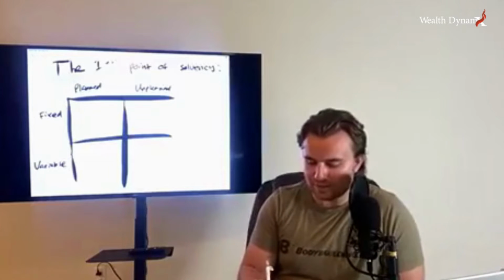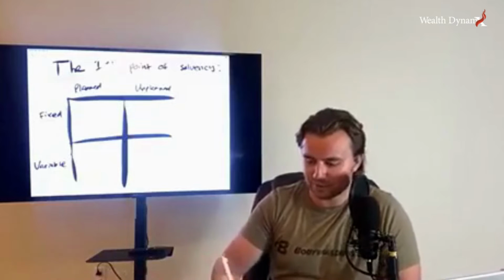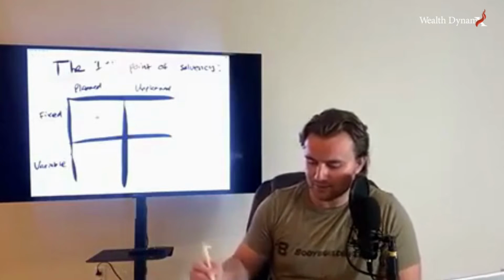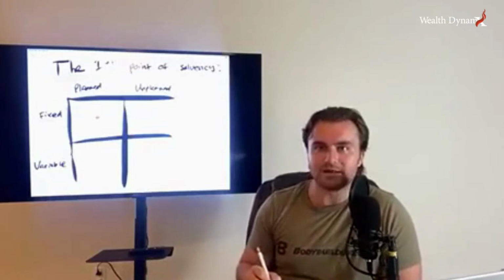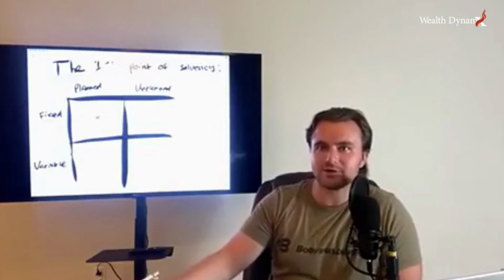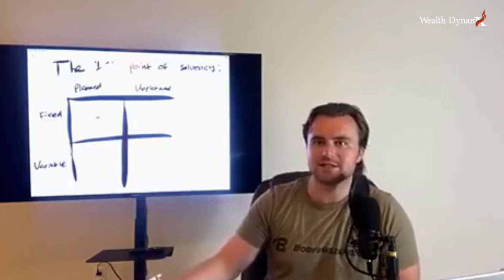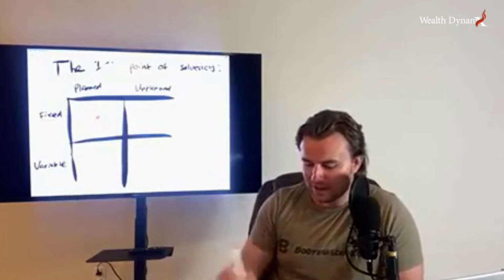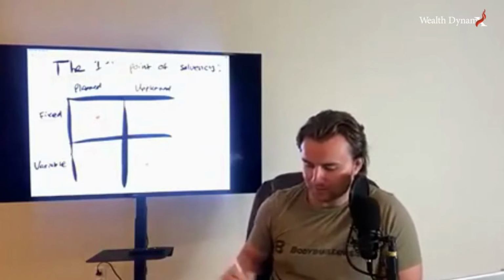Back to my rent. I know what my rent's going to be next month. That's a fixed expense. So it's planned and it's fixed. It's in this quadrant, right? Variable would mean I go to the dentist. I don't know what the bill is going to be. And he's like, whoop-de-doo, it's 10 grand. I wasn't expecting that, right? So that was unplanned and it was variable. So that's over here, right?